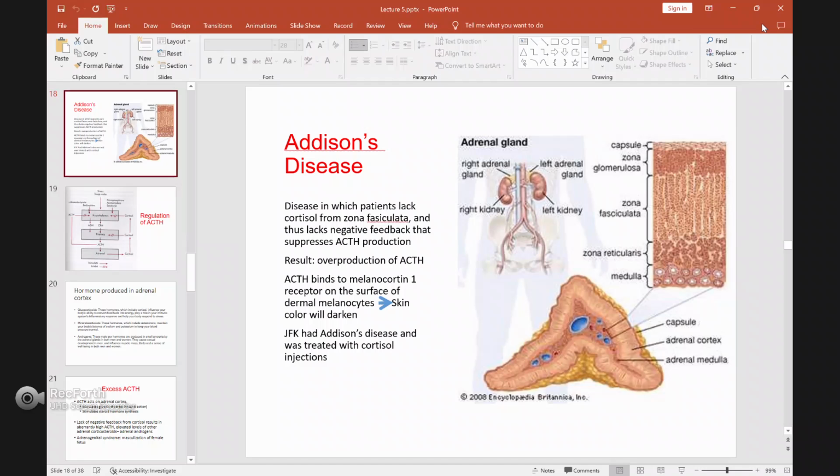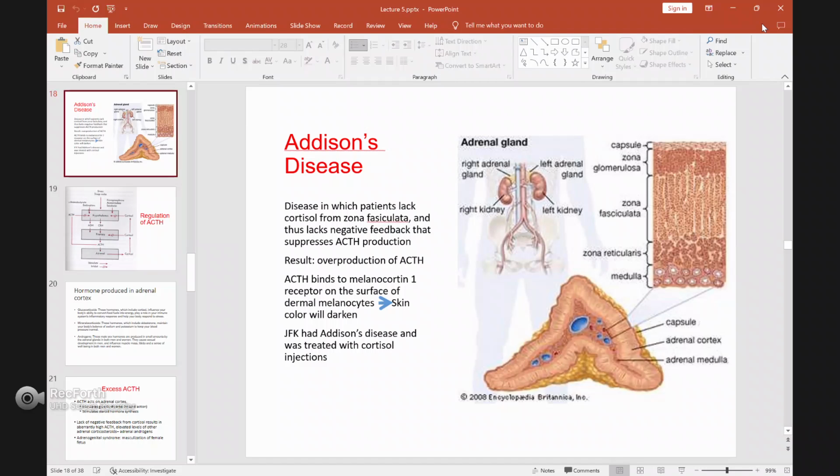Once the level of this ACTH, or adrenocorticotropic hormone, increases in your blood, it will start to have off-target effects. Off-target effect means it will bind to another protein or receptor that it shouldn't, that is not designed for it. When the ACTH level is too high, it starts binding to non-relevant receptors. For example, in Addison disease, when the ACTH is too high, it will bind to the melanocortin 1 receptor on the surface of dermal melanocytes.